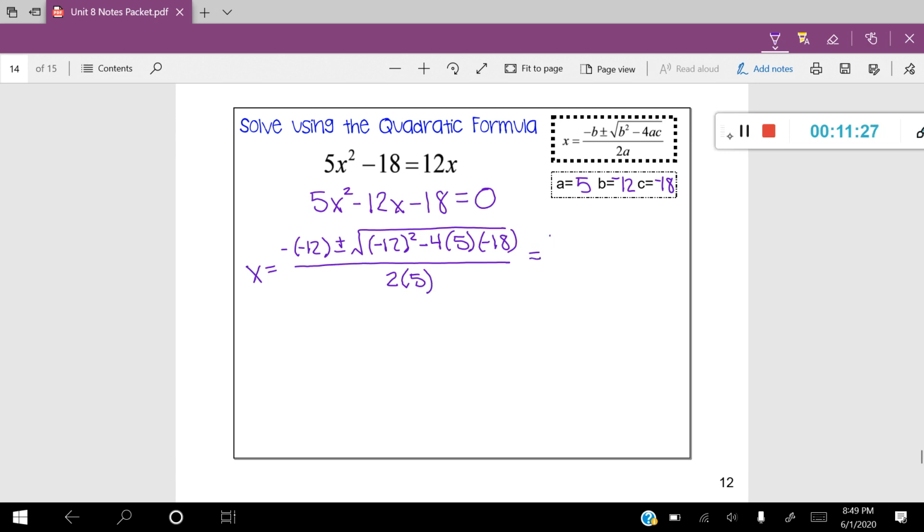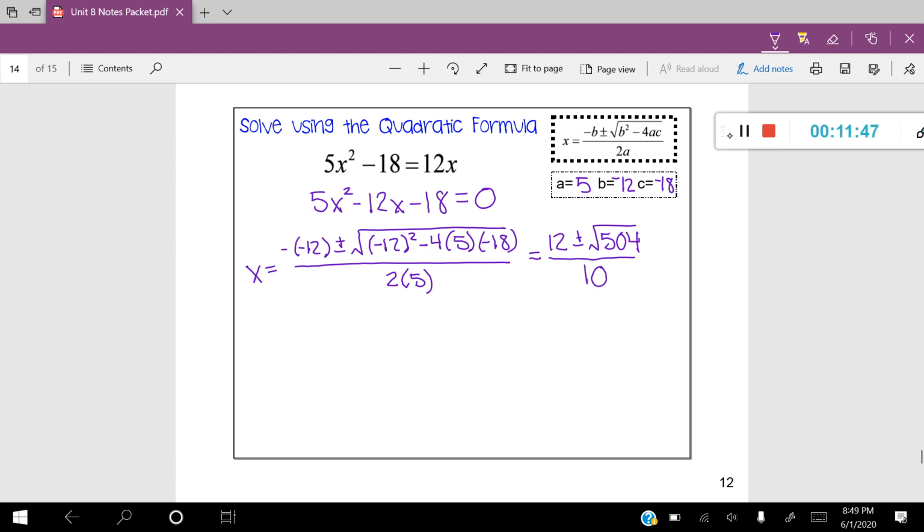So 12 plus or minus the square root of, I'm going to calculate my discriminant. And my discriminant comes out to be 504. All right, and that's going to be divided by 10.